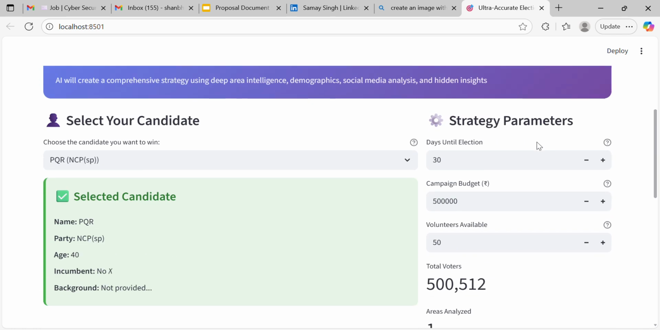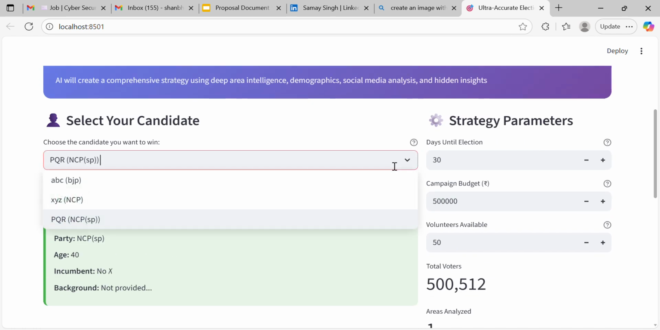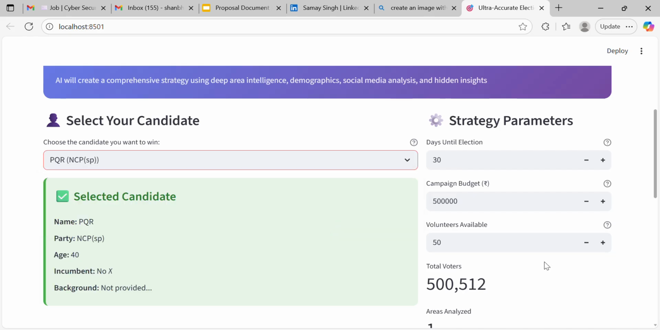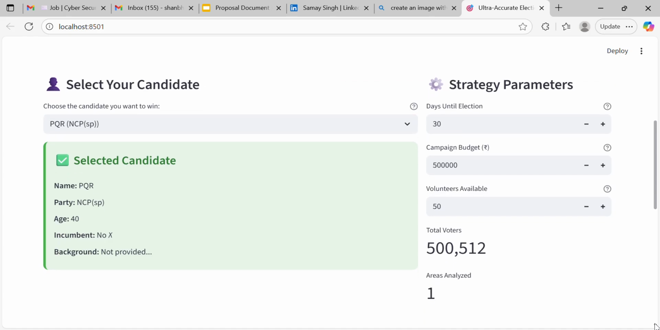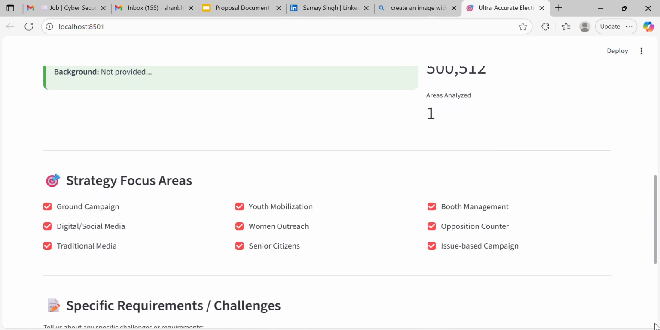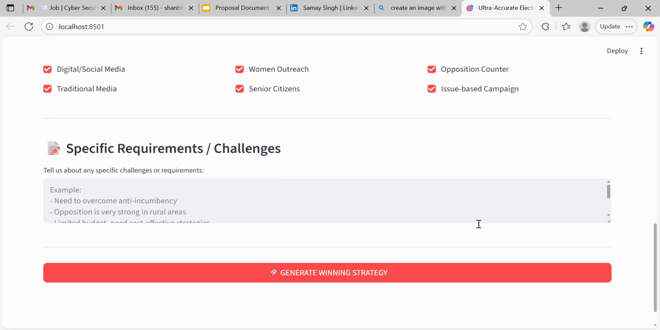Suppose we are selecting this particular candidate and he wants to win the election, but the prediction is the opposite. So he can make changes in this prompting, which is also here. Using this AI strategy, this person can win the election. So this is an AI-powered election strategy and prediction system.